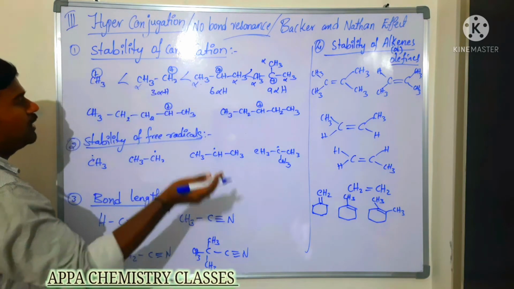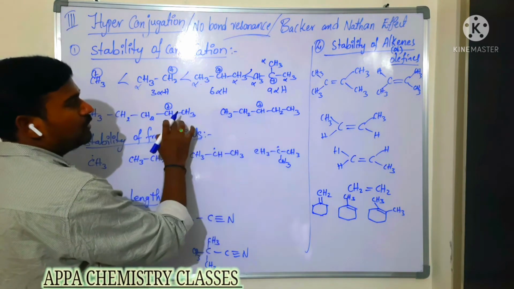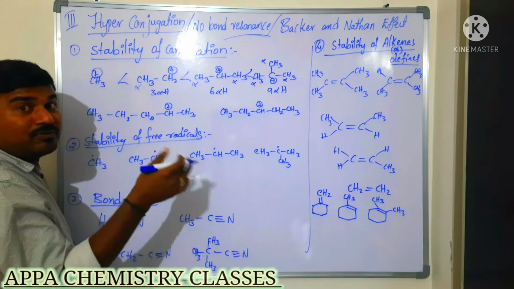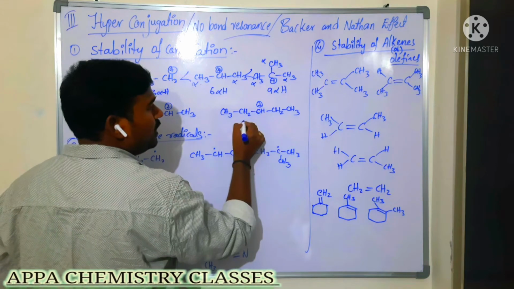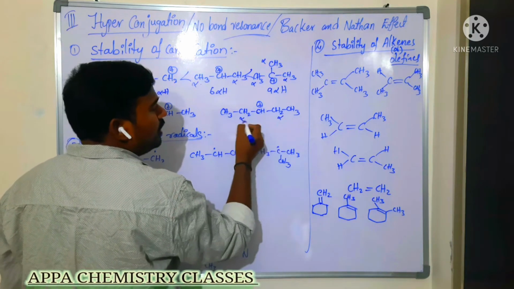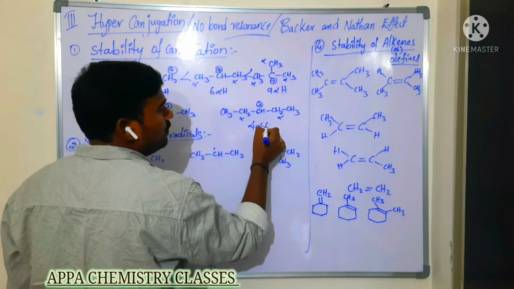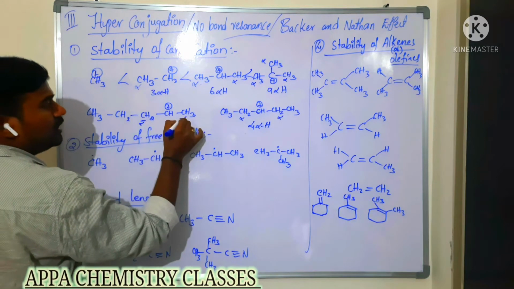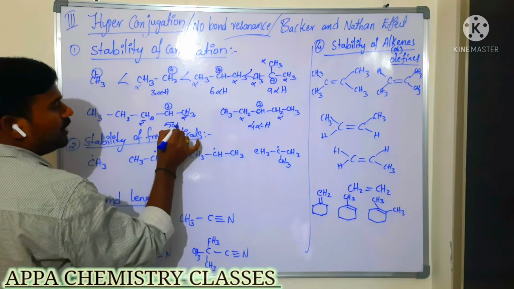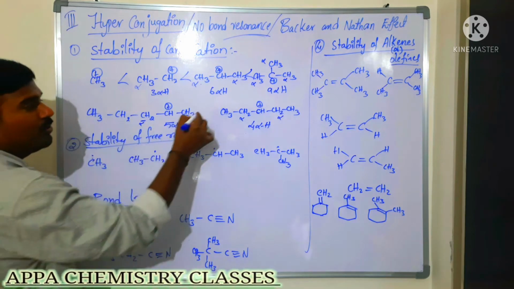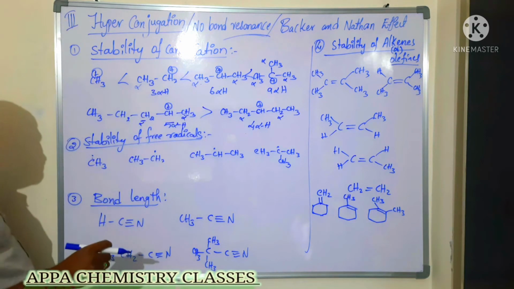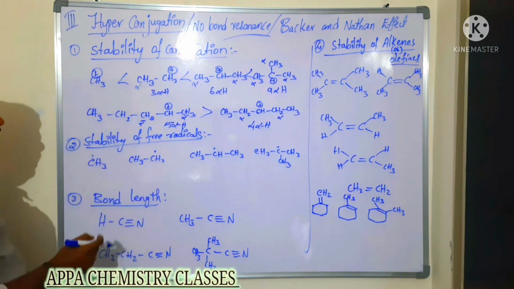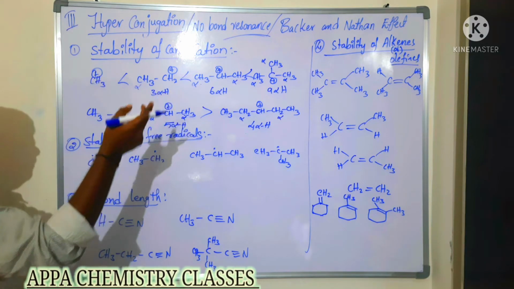After that, methyl carbocation. Now you see here both are secondary carbocations, both having the same molecular formula. Then which one is more stable? Now in this carbocation, the adjacent carbons are these two. So the total number of alpha hydrogens is 4. In this case, 2 alpha hydrogens here, 3 alpha hydrogens here, total 5 alpha hydrogens. More the number of alpha hydrogens, more is the stability. This is more stable when compared to that one. Is that clear? So that is based on the alpha hydrogens we have to decide, based on hyperconjugation. Like that you can solve more examples.